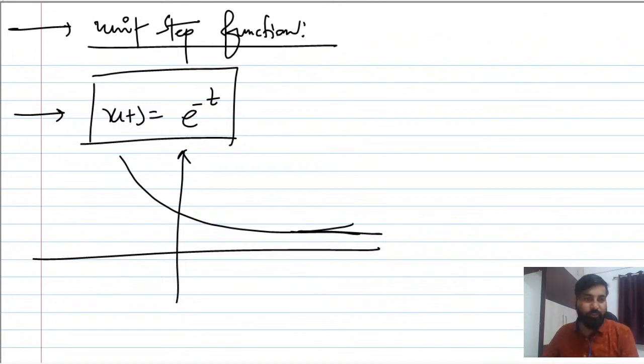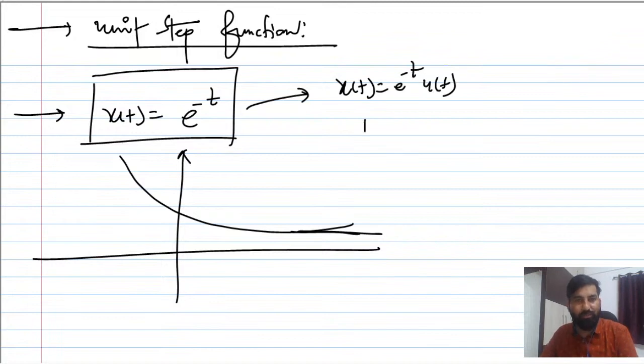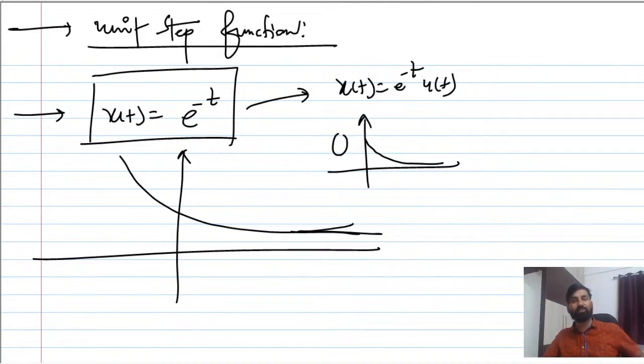If you don't study for 1 week, your knowledge goes down. But if you multiply this x of t with u of t, the signal will start from here onwards. You have to make sure of that, because everything will be 0 on the negative side. You are multiplying two signals. This signal is defined for negative values of time as well, but u of t is not defined for negative values. So 0 times something non-zero becomes 0 only. I hope this makes sense to everyone.